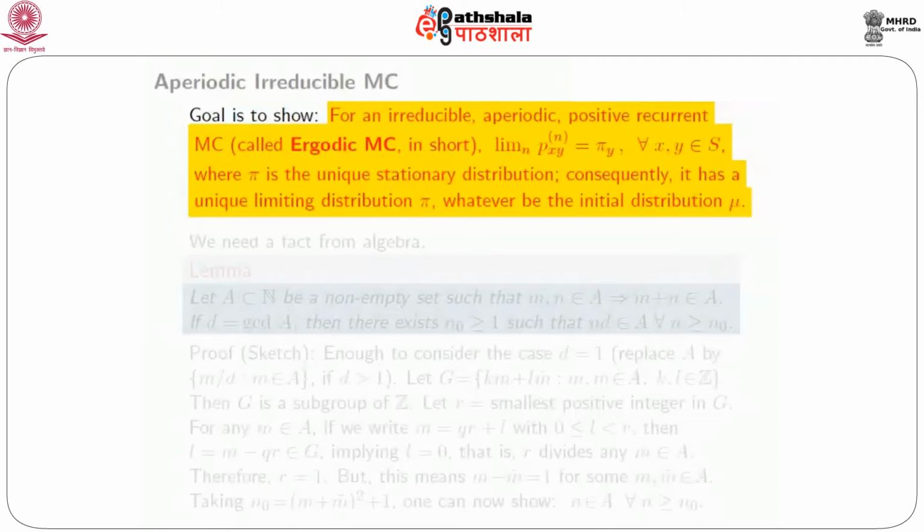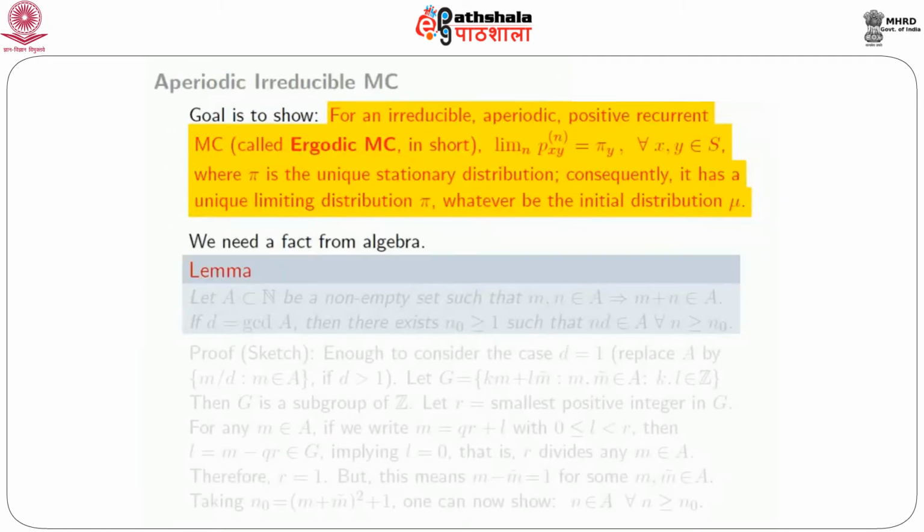So remember, we discussed and we sort of claimed that for the two examples that we gave in the beginning, it is a periodicity feature that prevents a limiting distribution from existing. And what we are just about to show is that it's just that periodicity which prevents it. If there is no periodicity, then there is a limiting distribution. So to prove this, we need a simple fact from algebra.